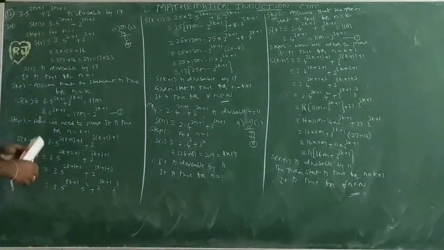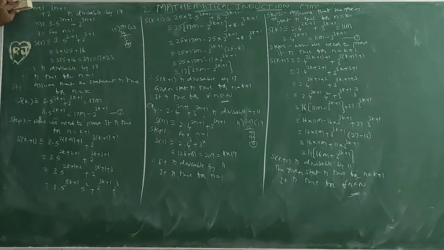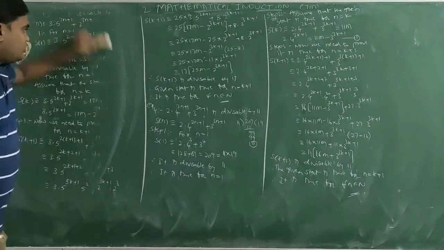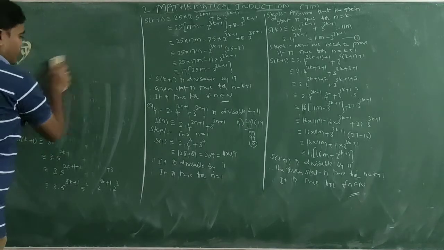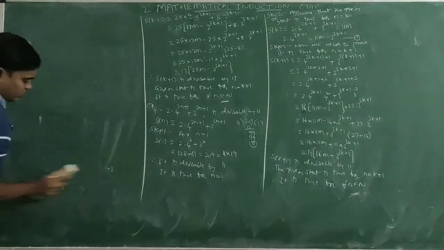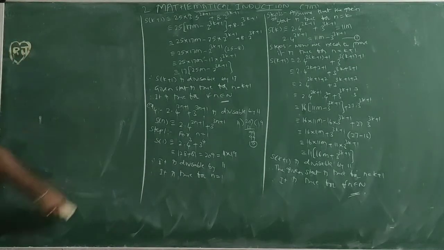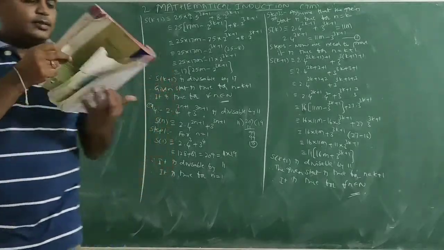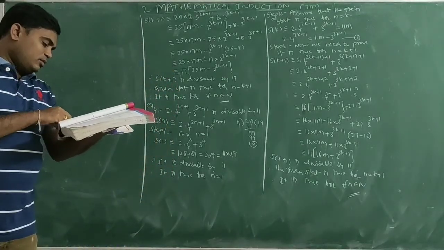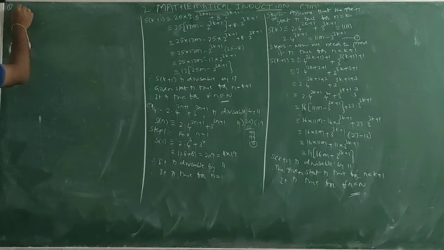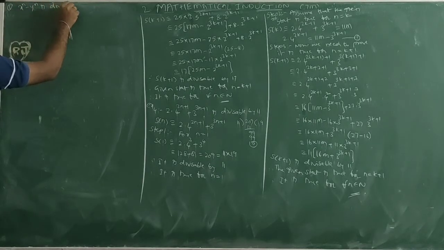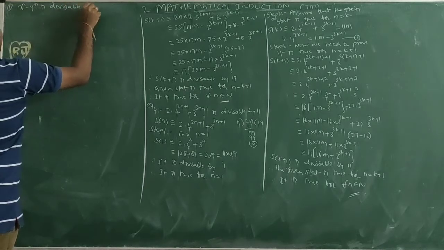Okay, one more example we will do. Example number 1. x^n minus y^n is divisible by x minus y.